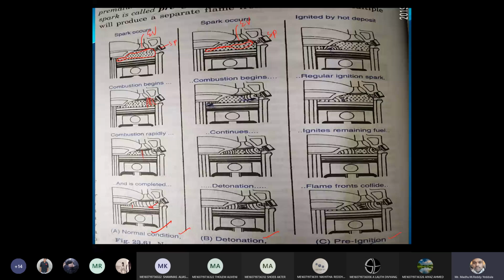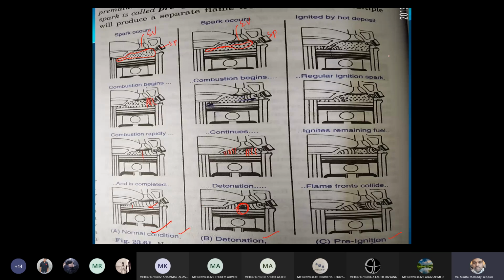Here one flame front is started from the spark plug, and due to the high temperature present inside the combustion chamber, the charge reaches the critical temperature, nothing but the self-ignition temperature. Automatically, before this flame front reaches the end, one more flame front starts traveling in the opposite direction, towards the spark plug, while the first flame front is traveling towards the other end. These two flame fronts collide, which gives rise to higher pressures within the engine cylinder. That is called detonation or knocking.